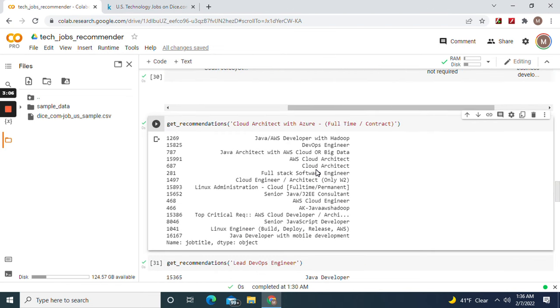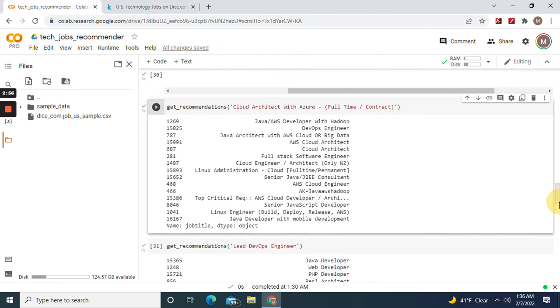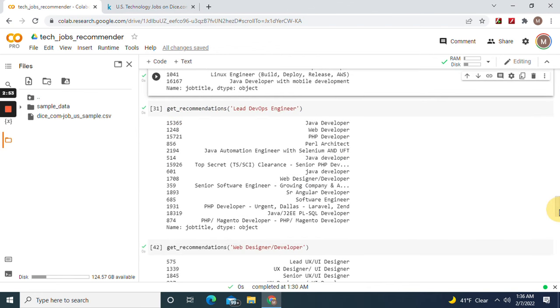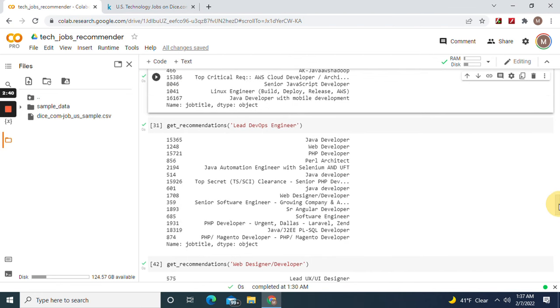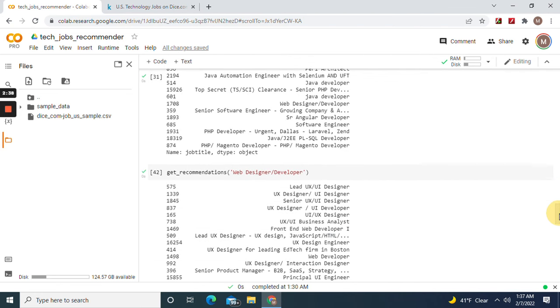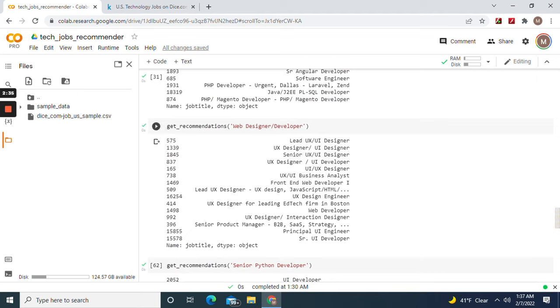Now, let's look at the products. Cloud Architect with Azure. As you can see, it returns some Cloud Architect jobs, and a lot of words with architect in it. The lead DevOps engineer, automation engineer. And this one was a little off. I mean, Java web developers, they may do some DevOps practices, but they're not DevOps engineers in production. Okay, web designer, web developer. Yeah, these are all pretty much web designer, web developer jobs.